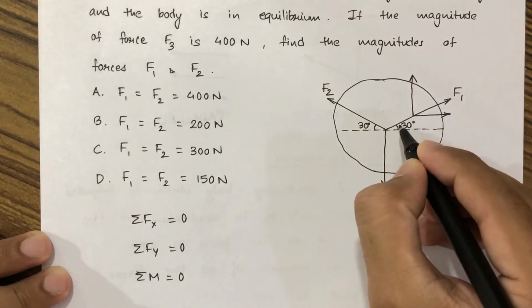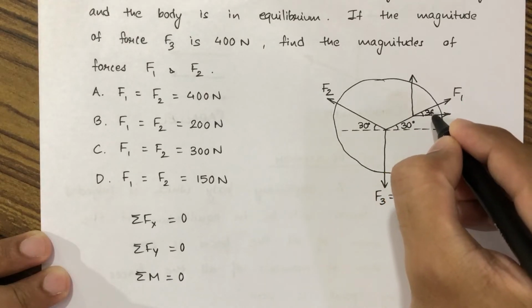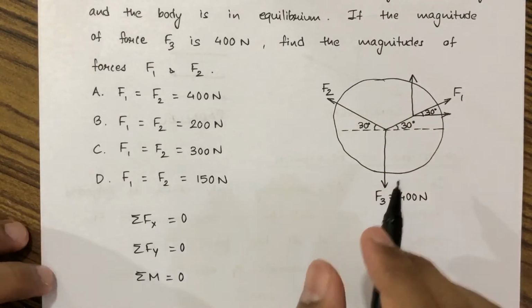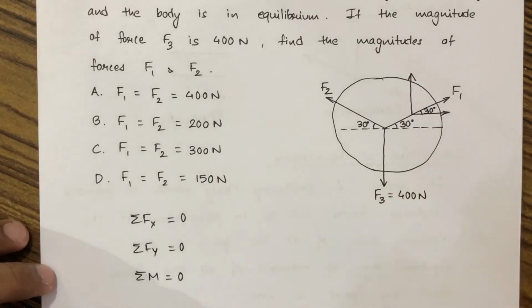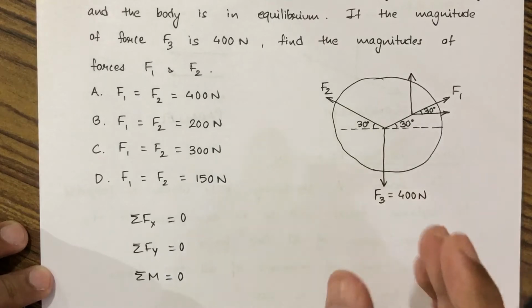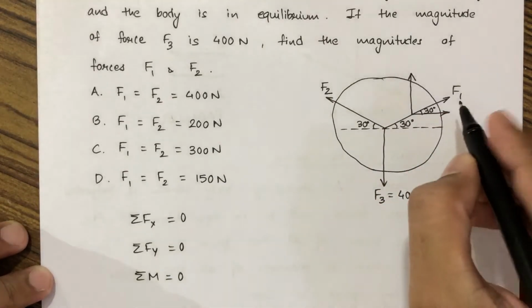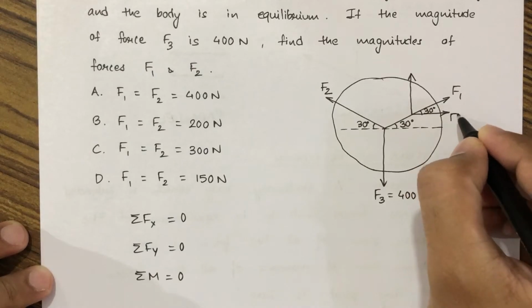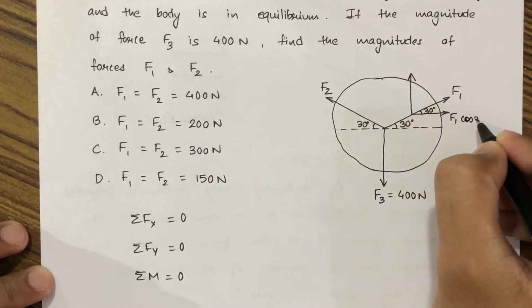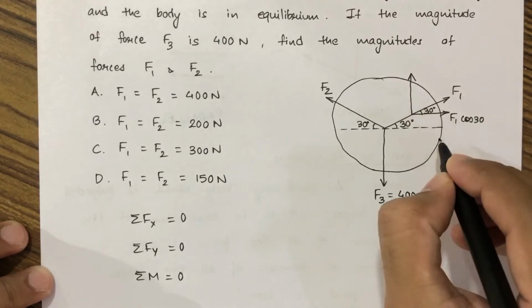Here this angle is given as 30 degrees. Obviously this angle will also be 30 degrees. The method of resolution says that wherever the angle is, that component is the cos and the other side will be the sine. So here this will become F1 cos 30, and cos 30 is 0.866.